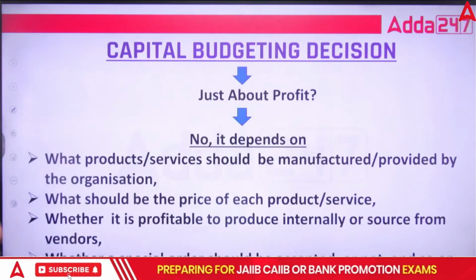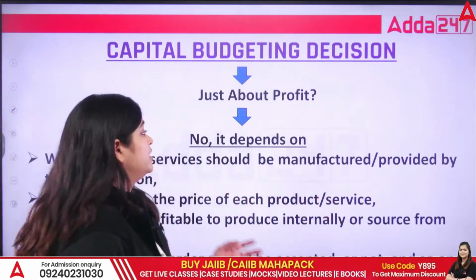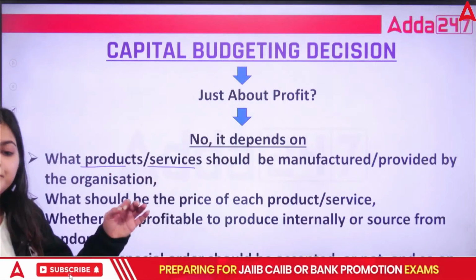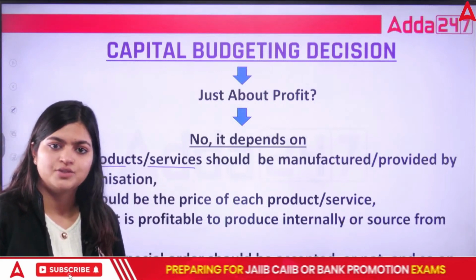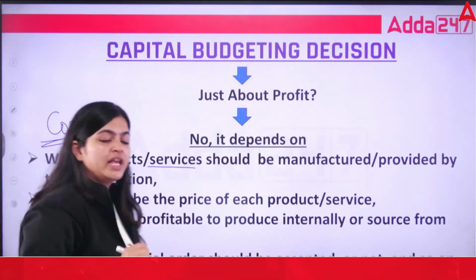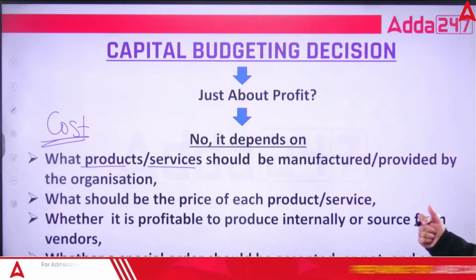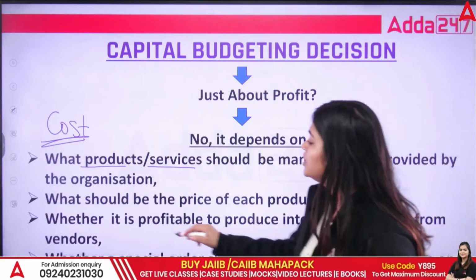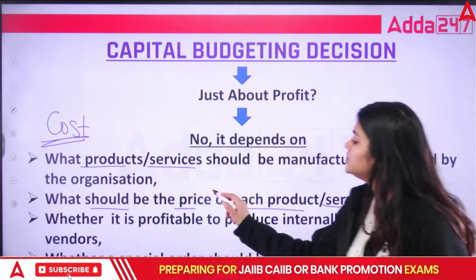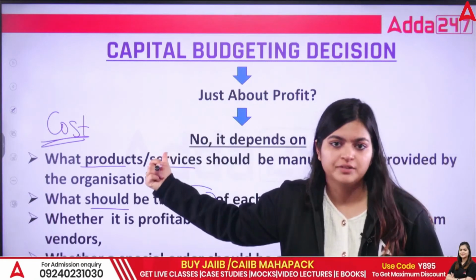So now, next thing, under capital budgeting, it is not just profit, but it also includes your cost. What products and services should be manufactured or provided by the organization? When we are talking about the cost, in that you need to take the decision which project we need to opt for, which goods we need to manufacture. Then next, what should be the price of each product or service? Price you can only see after adding your cost plus profit.